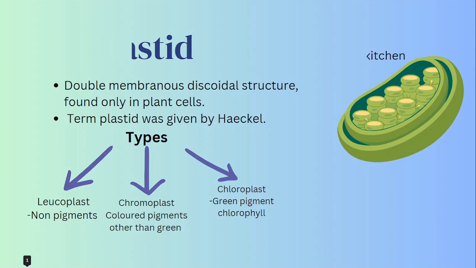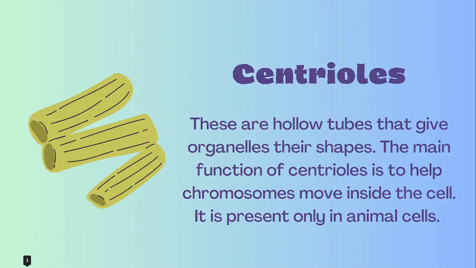Next we have centrioles. Centrioles are hollow tubes that give organelles their shapes. The main function of centrioles is to help chromosomes move aside the cell, and it is present only in animal cells. This helps in cell division.